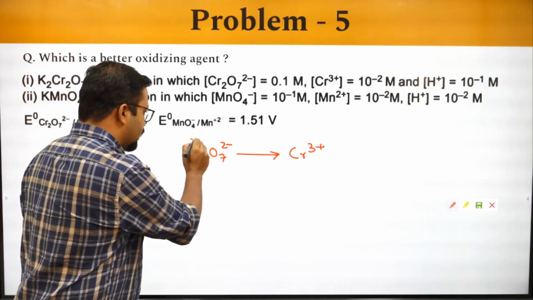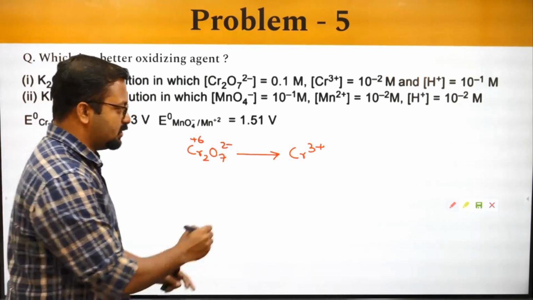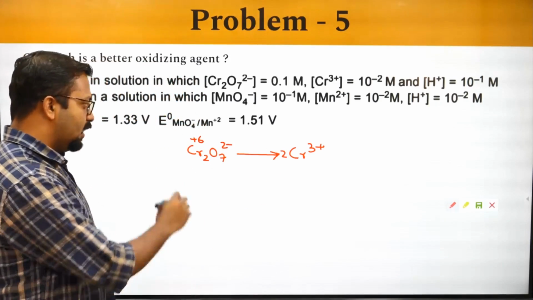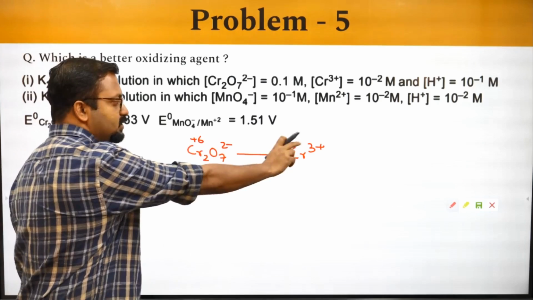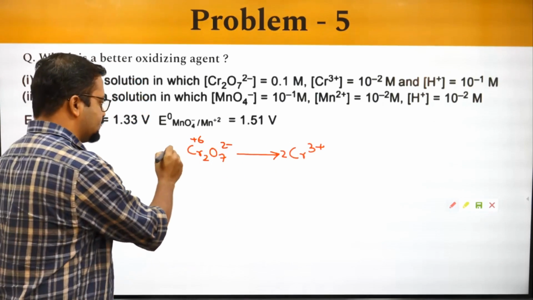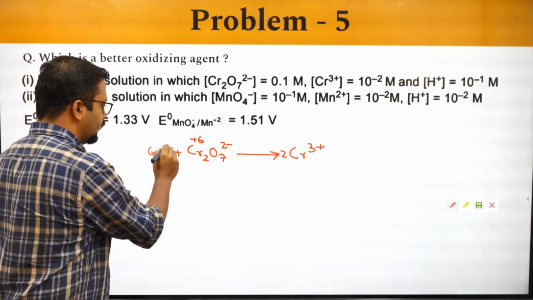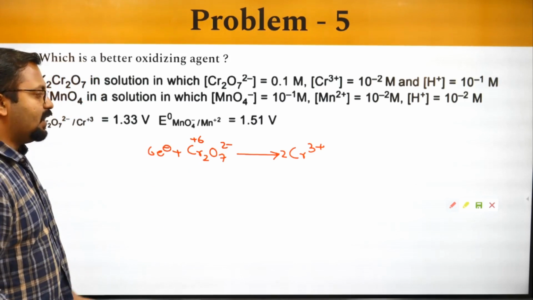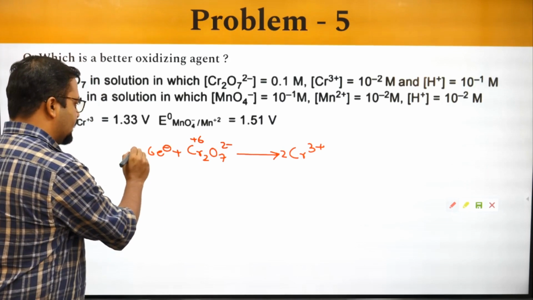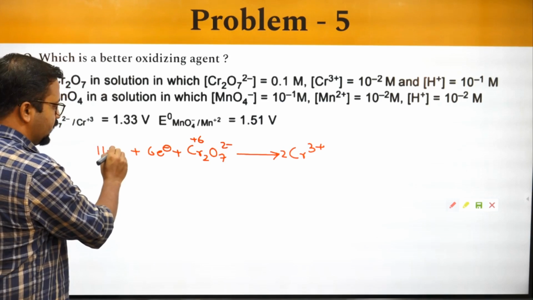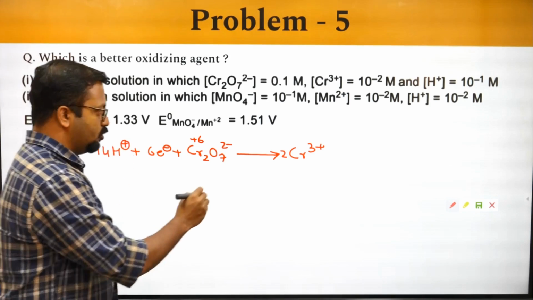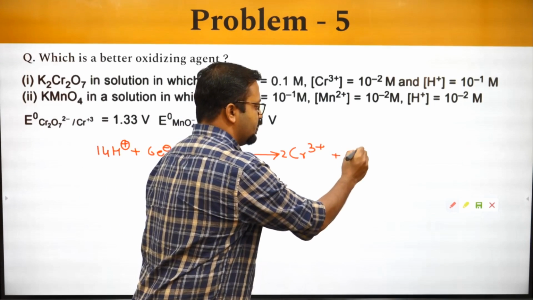In this, the oxidation state is +6, it changes to +3. So +12 changes to +6, it takes up 6 electrons, and there are 7 oxygen atoms which are excess, so we need to add 14 H plus ions so as to obtain 7 moles of water.